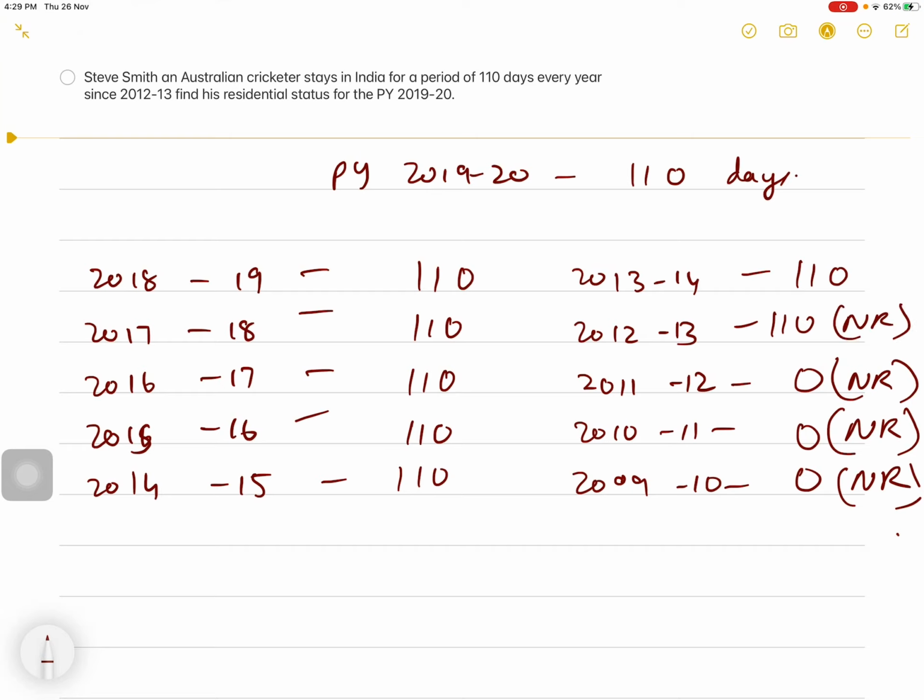For the previous year 2013-14, his stay in India is more than 60, but in the preceding 4 years, which are 2009-10 to 2012-13, his stay in India is less than 365, so he is non-resident.